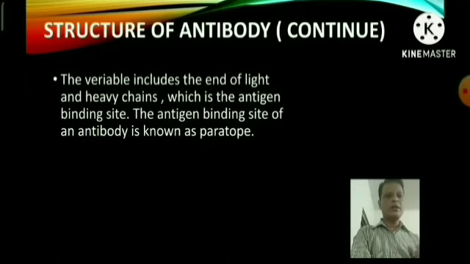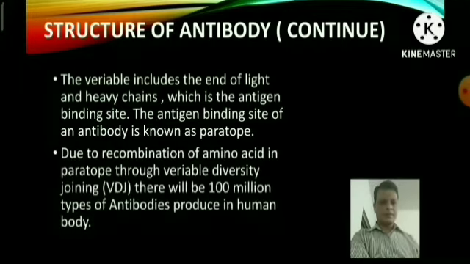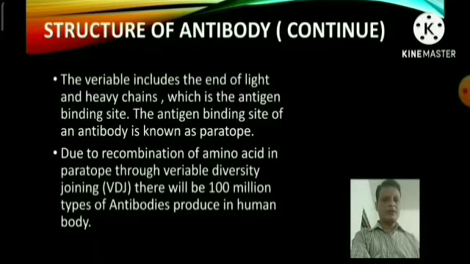The variable region includes the ends of the light and heavy chains, which is the antigen binding site. The antigen binding site of the antibody is known as the paratope. The variable regions of each light and heavy chain form the antigen binding site, called the paratope, and the paratope binds to the epitope of the antigen. Due to recombination of amino acids in the paratope through variable, diversity, joining, there will be 100 million types of antibody produced in the human body.